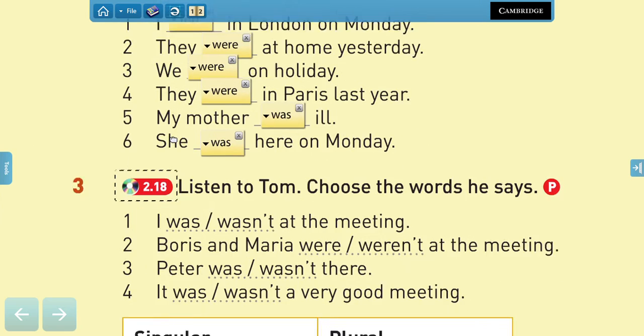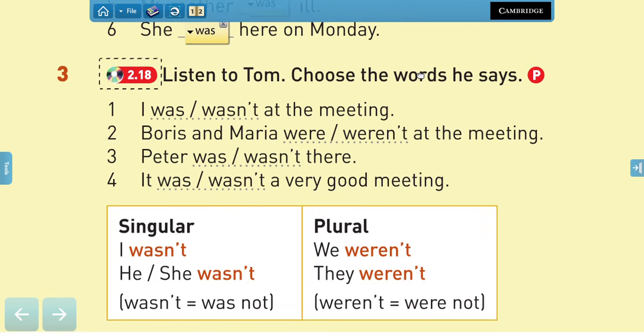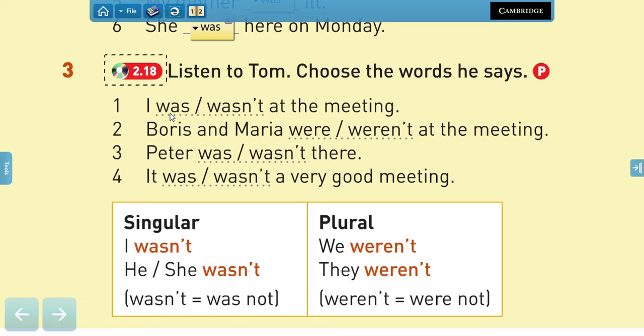Very good. Now let's continue. It says, listen to Tom. Choose the word he says. So you're going to identify in this part if they are going to use the verb in positive or negative, right? So you know that was and wasn't, those are opposites, right? So I would say I wasn't, he or she wasn't, which means was not. You can use both. Both are correct. This is a contraction. And for plurals, we have weren't, the short form of were not.